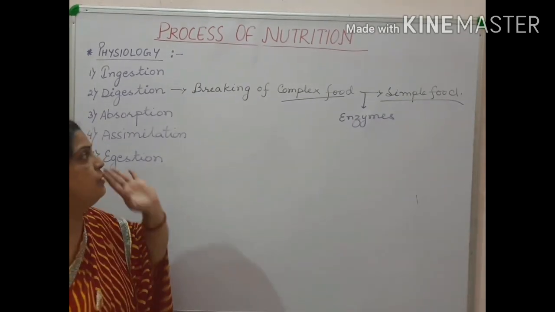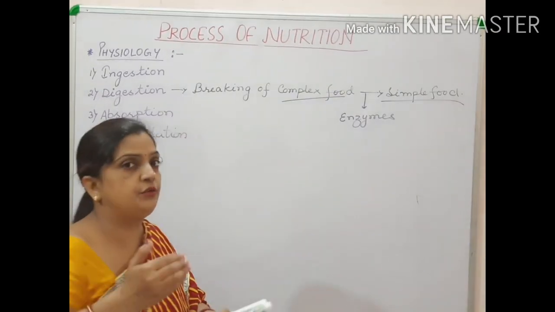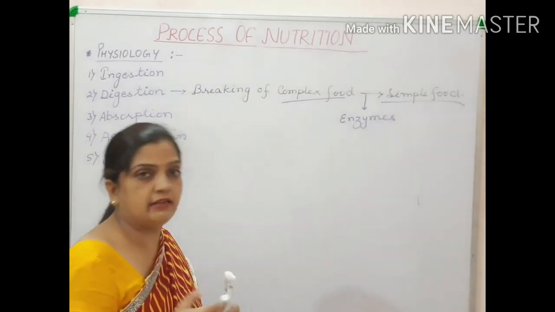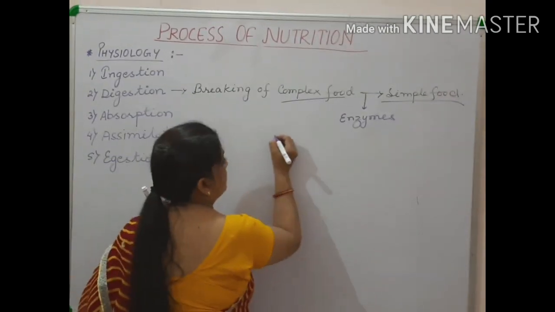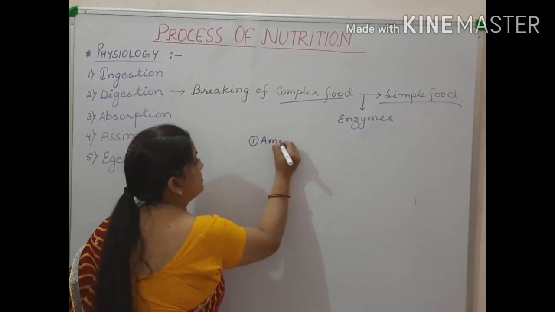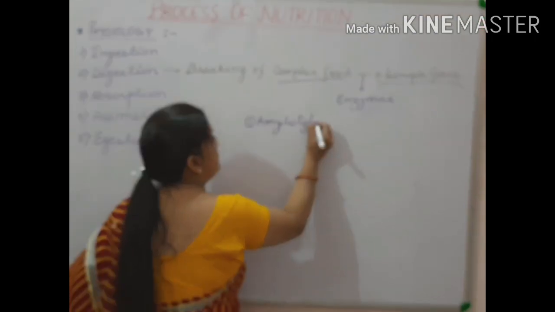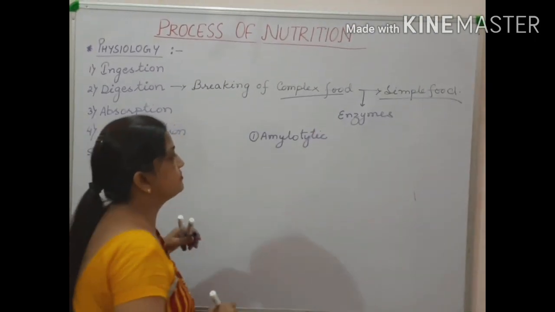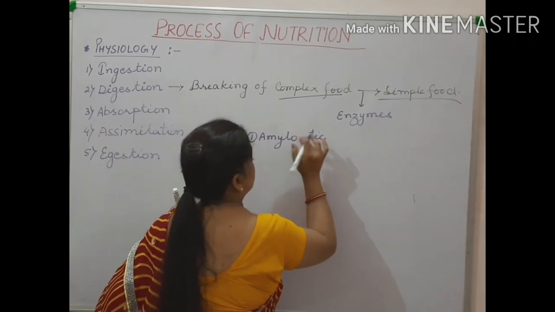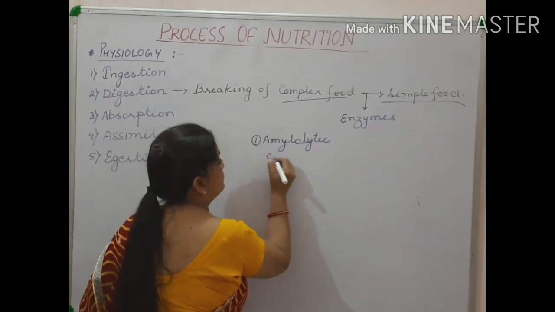So here I am talking about your complex food being broken into simple food. So I am talking about the enzymes which are needed to break down carbohydrate. If I talk about the first enzyme, that is your amylolytic enzyme.